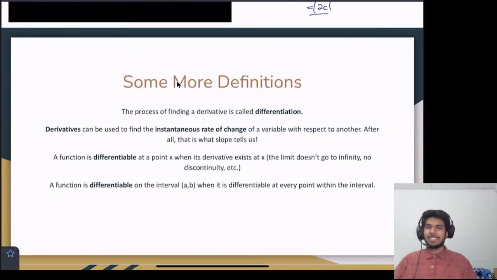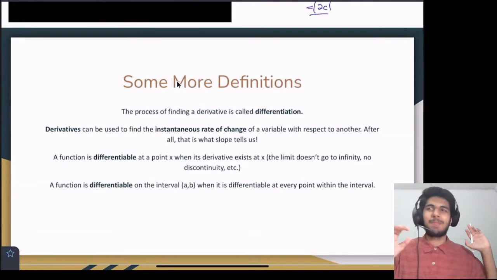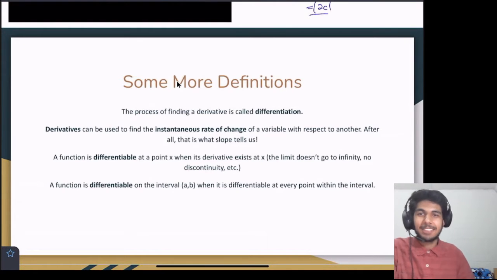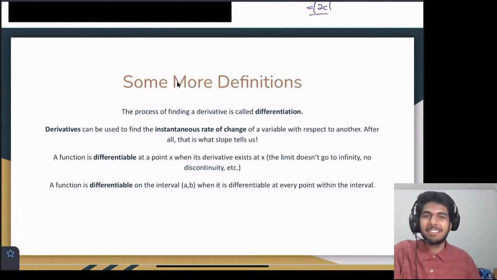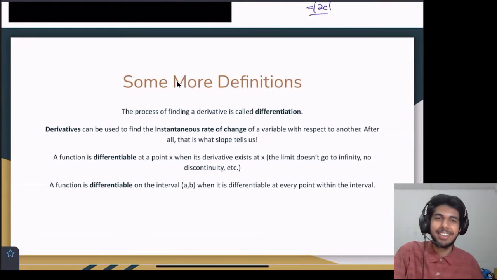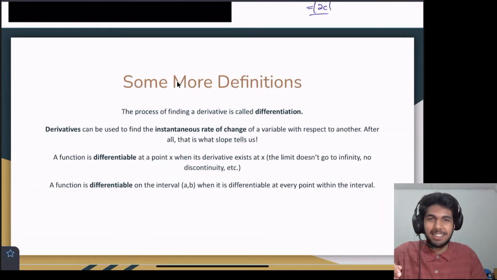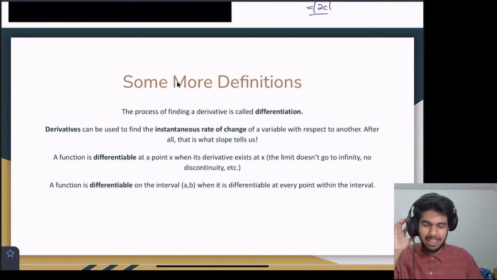So now here's some more definitions, but these definitions we just need to get out of the way. They should be pretty obvious. First, the process of finding a derivative is called differentiation. Great, so now we have a word that we can use when we're finding the derivative. We're differentiating. So we have a verb. Next, derivatives can be used to find the instantaneous rate of change of a variable with respect to another.